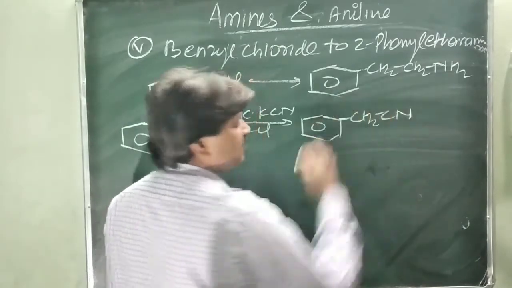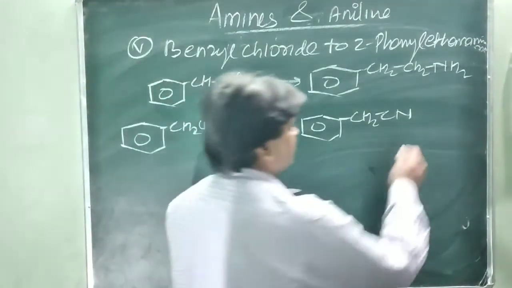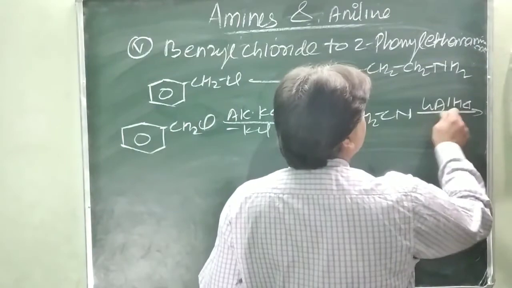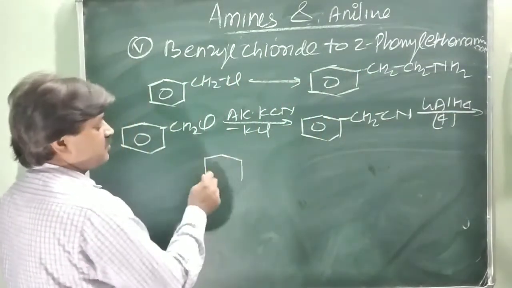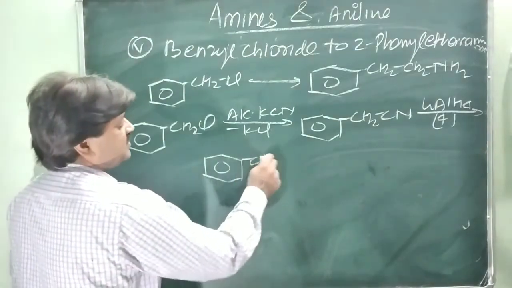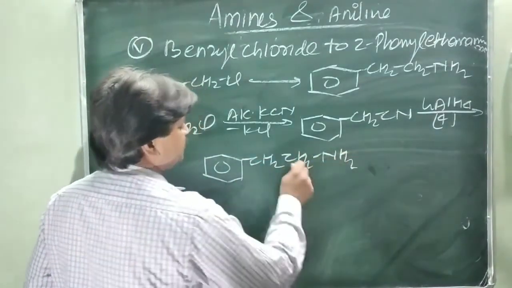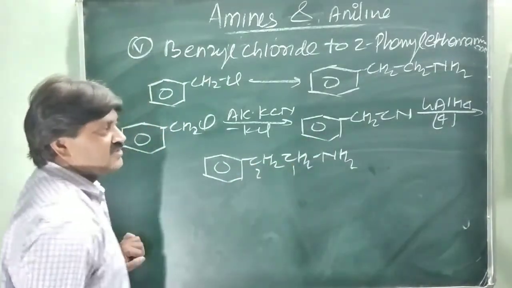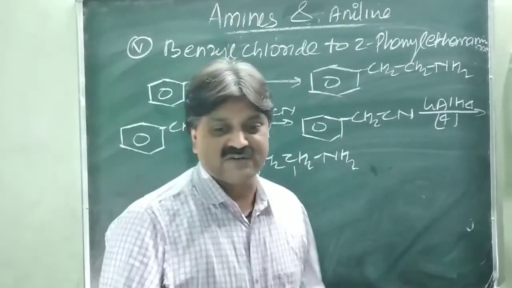Now you can do the reduction with lithium aluminum hydride, 4H, and it converts into CH2CH2NH2. This is 2-phenyl, two carbons with the amine, ethanamine. Is it clear? Next conversion is given.